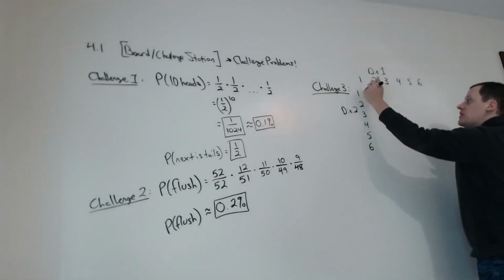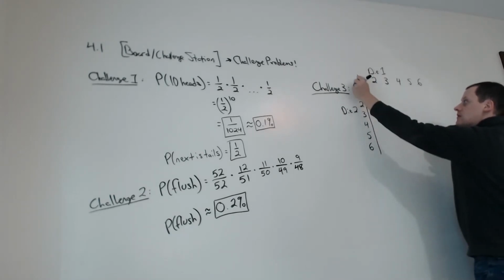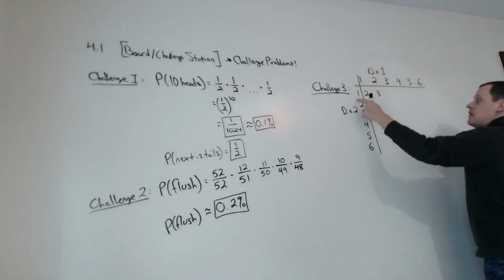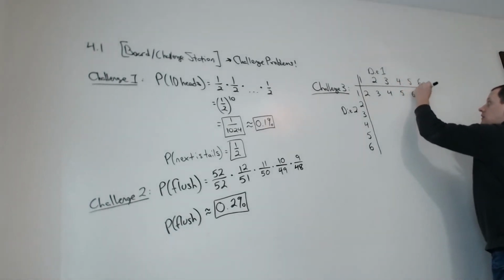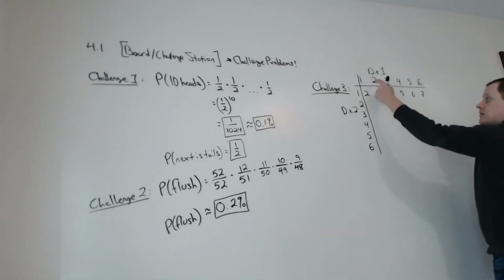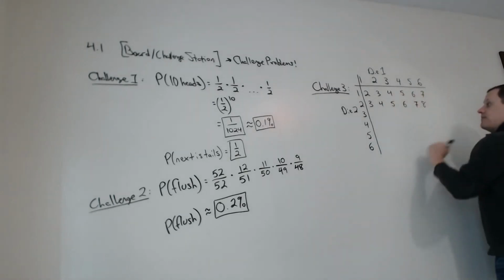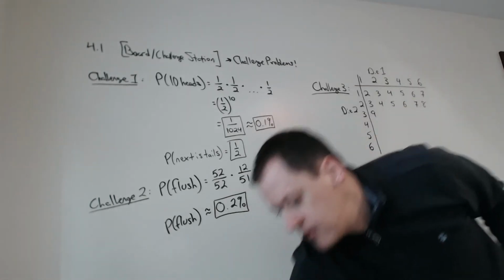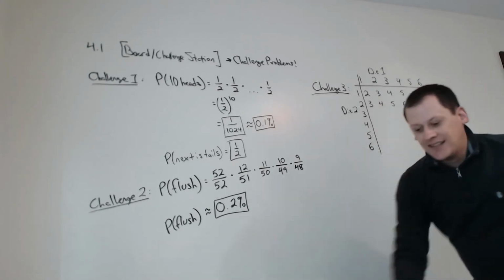So 1 plus 1 gives us 2. 1 plus 2 is 3. 1 plus 3 is 4. So on and so forth. 1 plus 6 is 7. We can do that for the rest of the rows as well. You'll find pretty shortly there is a pattern here. Oop, that is not 9, not even close. I got a little carried away. I just wanted to keep going from 8. That's not how it works.